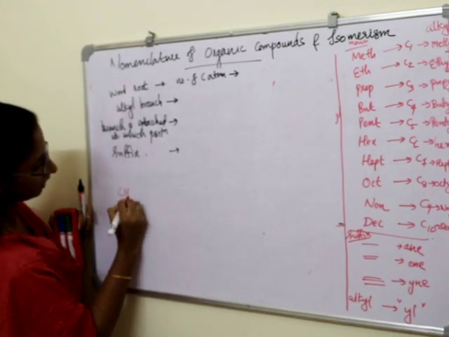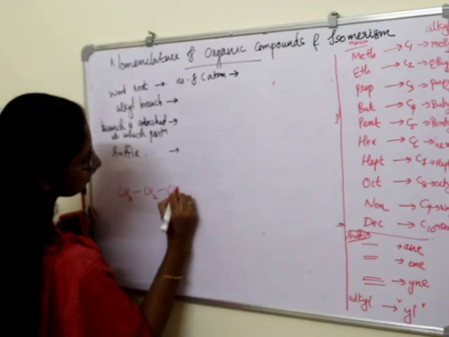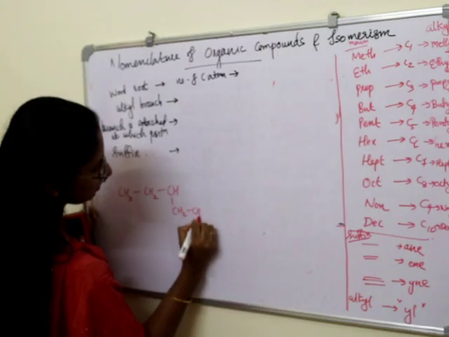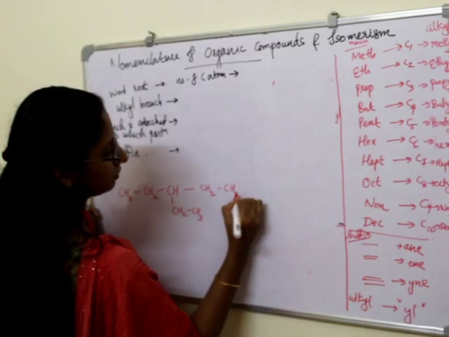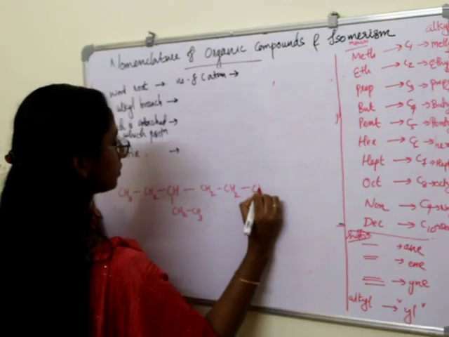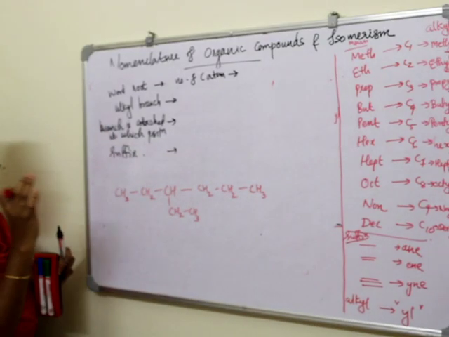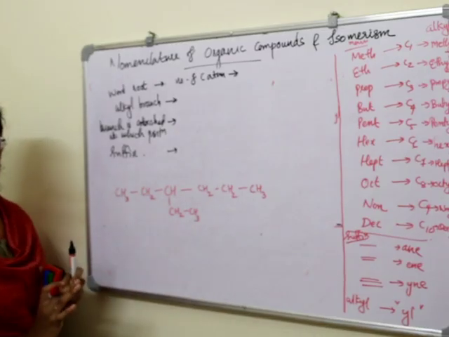CH3, CH2, CH2, CH3, CH2, CH2, CH3. Okay, so we want to give the IUPAC name for this particular hydrocarbon.